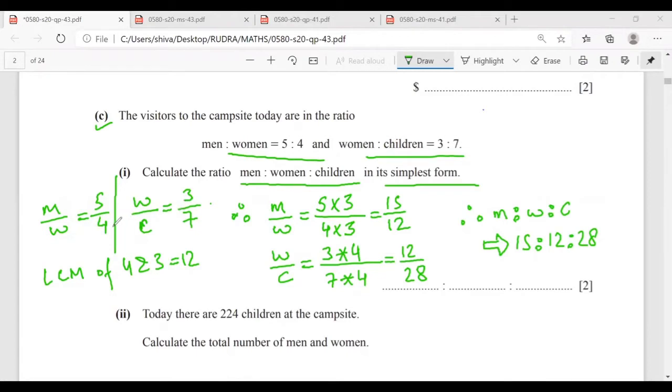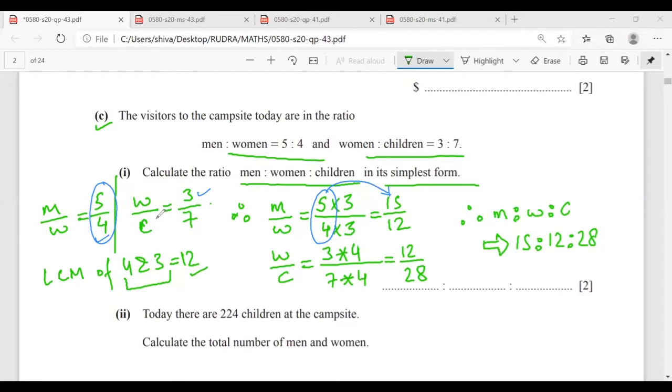If you want to make this number common, you can take the LCM of 4 and 3. The LCM is 12. So basically I need to make both of these 12. I have 5 by 4, and I write its equivalent fraction, which is 15 by 12.